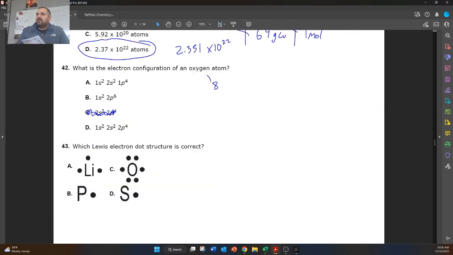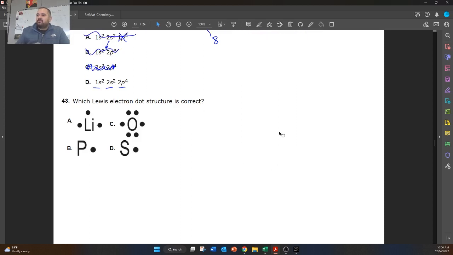So let's go back. So we need 1s2, 2s2, and 2p4. This one is incorrect because there's no such thing as 1p4. So that one is no good. And this one, it skips 2s altogether. So 2s is skipped in B. That's why A and B are incorrect.